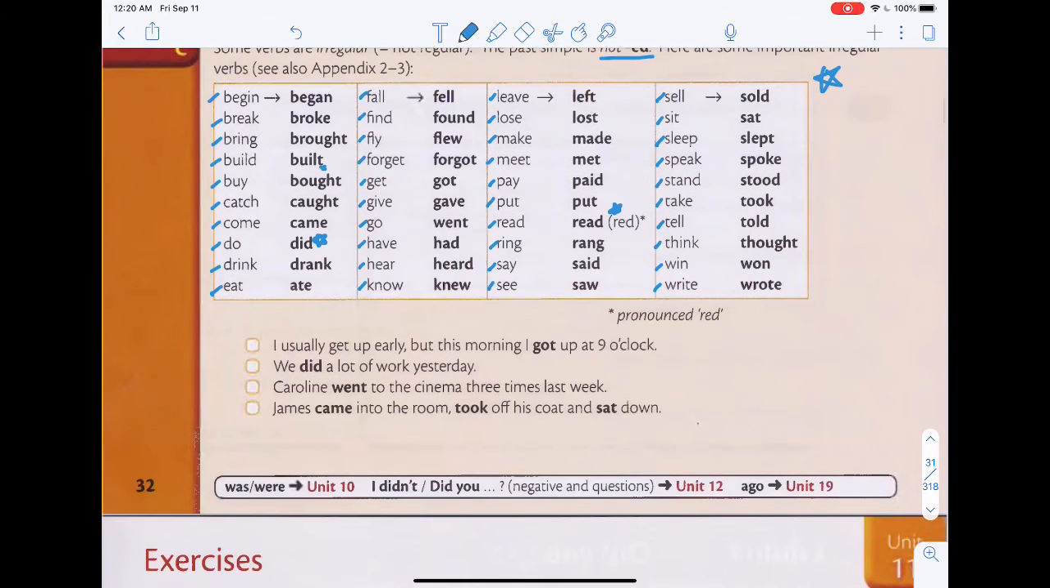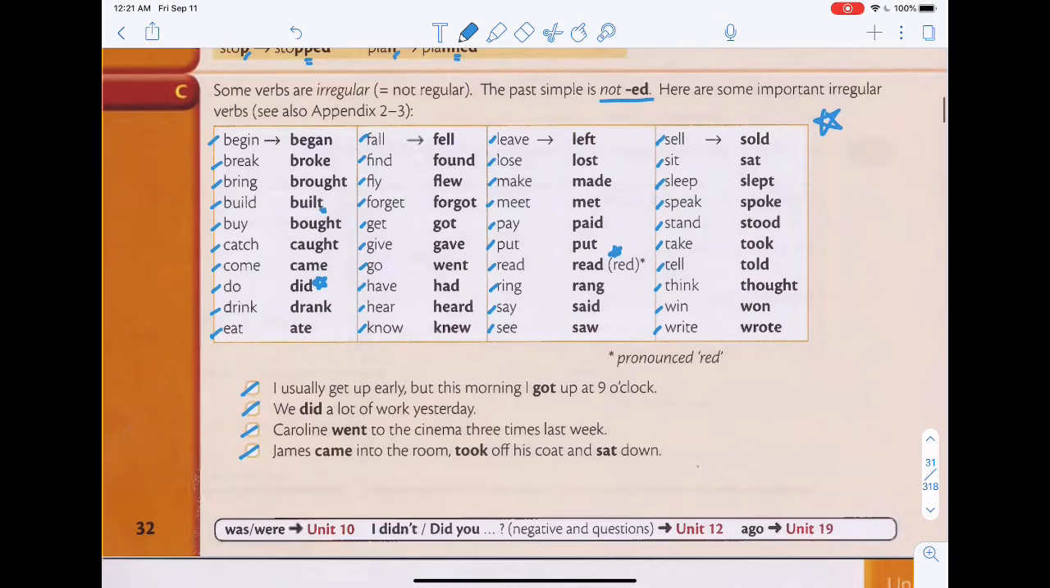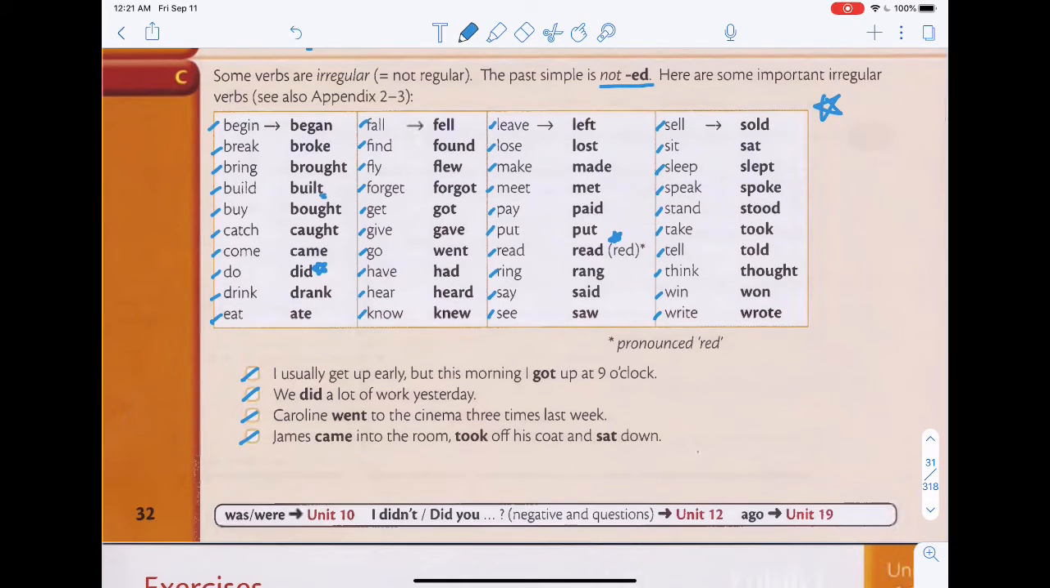All right, so let's just look through some examples. Over here we have: I usually get up early, but this morning I got up at 9 o'clock. We did a lot of work yesterday. Caroline went to the cinema 3 times a week. James came into the room, took off his coat, and sat down. All right, so these are all irregular verbs.